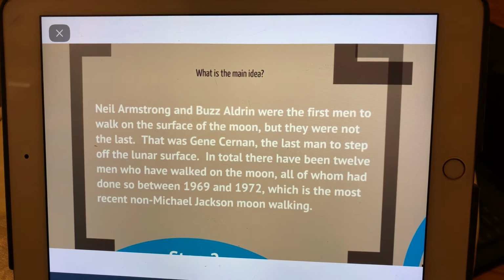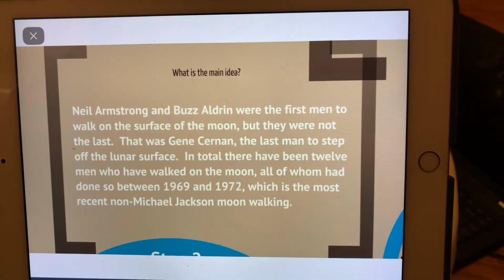Now, what's the main idea of this one? Here is another passage. So in your answers on Google Classroom, you put passage 2. This is the main idea. I'll go read the passage for you. It says, Neil Armstrong and Buzz Aldrin were the first men to walk on the surface of the moon, but they were not the last. That was Gene Cernan, the last man to step off the lunar surface. In total, there have been 12 men who have walked on the moon, all of whom had done so between 1969 and 1972, which is the most recent non-Michael Jackson moon walking.